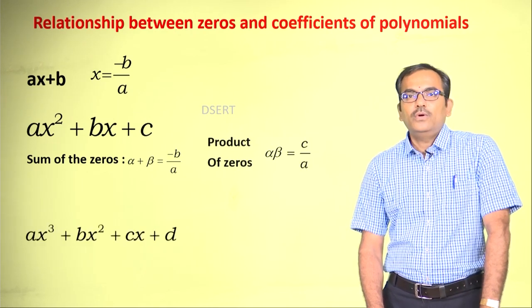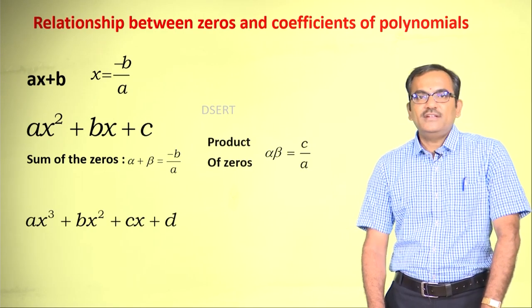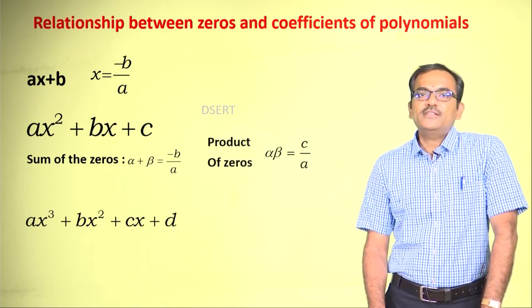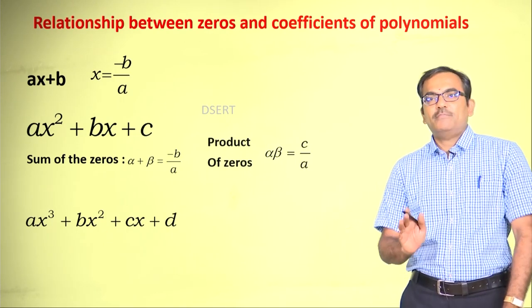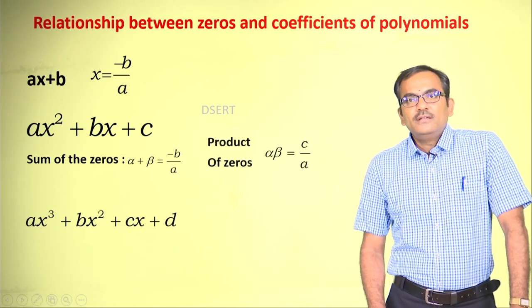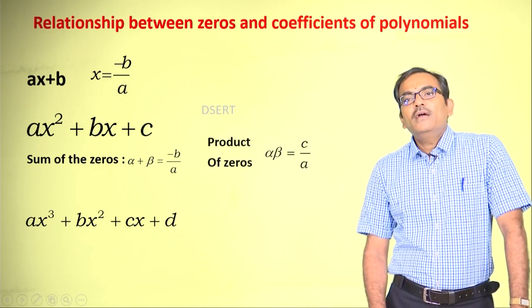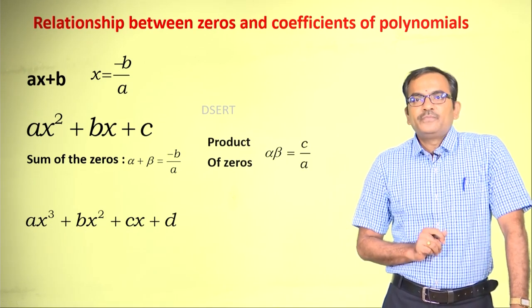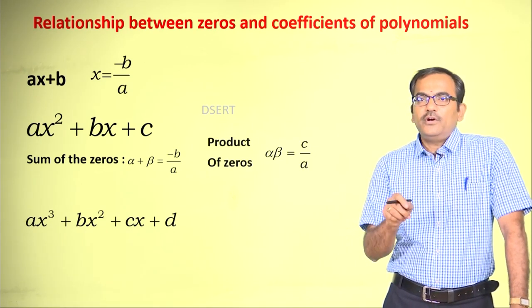Alright. Now, what happens if I consider in the case of a cubic polynomial ax cube plus bx square plus cx plus d? As the case is a 3 degree polynomial, it is very clearly known that the degree of the polynomial is 3.